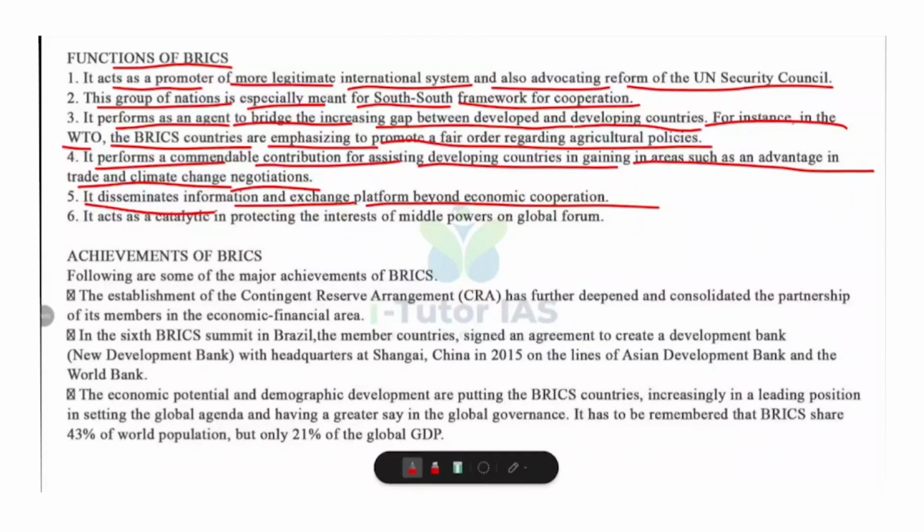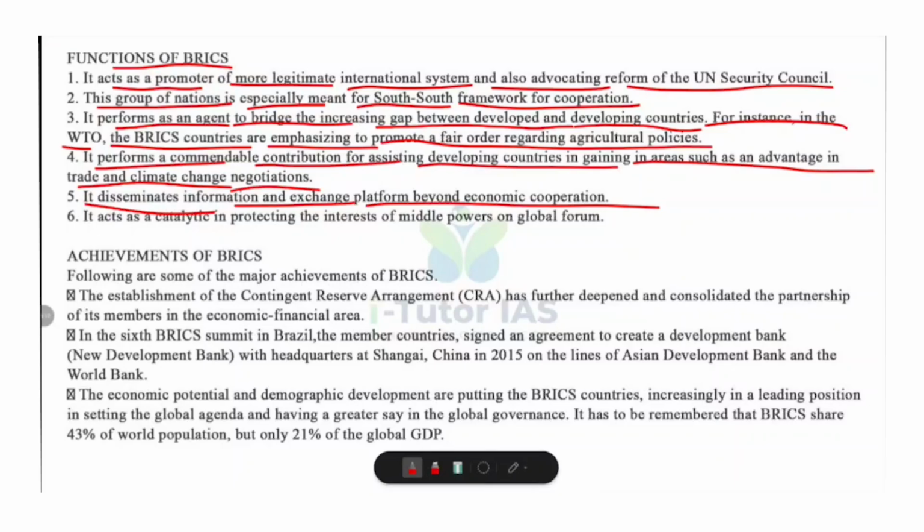BRICS is not just about business. It also promotes cooperation in areas like education, culture, science, health, technology, and people-to-people exchange. For example, BRICS University League and BRICS Youth Forum encourage academic and cultural exchange.